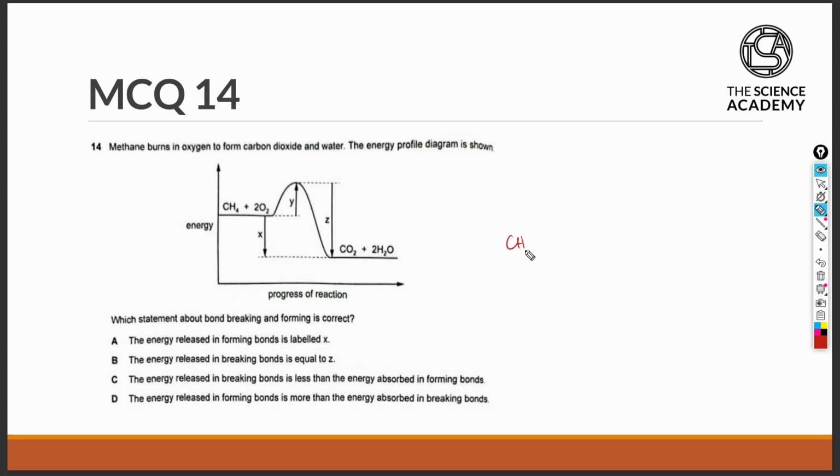So in this reaction, methane reacts with oxygen, specifically 2 moles of oxygen, to form a mole of carbon dioxide gas and 2 moles of water as the products. The bonds in the reactants must break first before new bonds between the atoms can be formed to produce the new products.